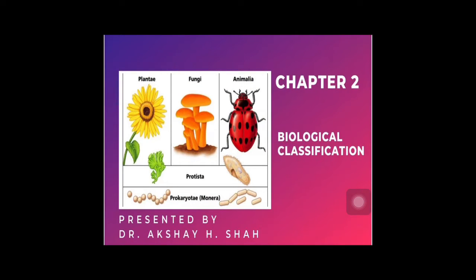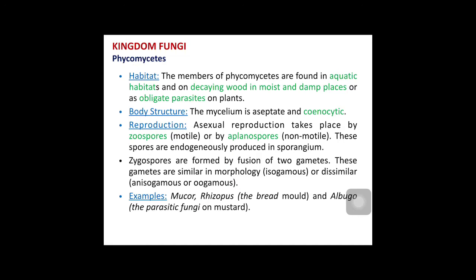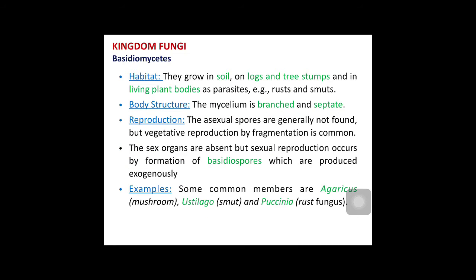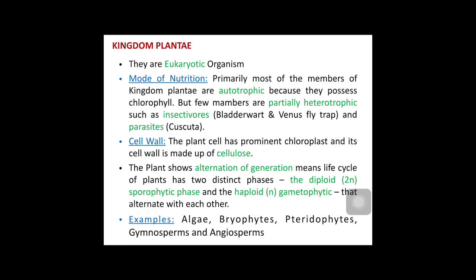We were discussing chapter number 2, the biological classification. In the previous sessions, we have learned regarding the kingdom fungi. As you know, based on morphology of mycelium, mode of spore formation, and the type of fruiting bodies, the kingdom fungi is divided into 4 classes. They are phycomycetes, ascomycetes, basidiomycetes, and deuteromycetes.